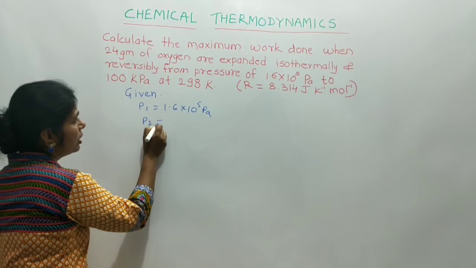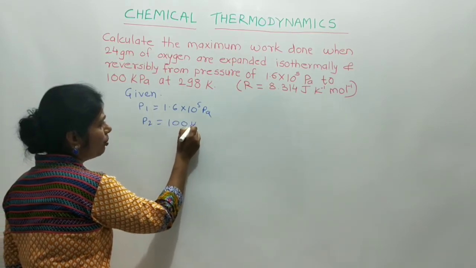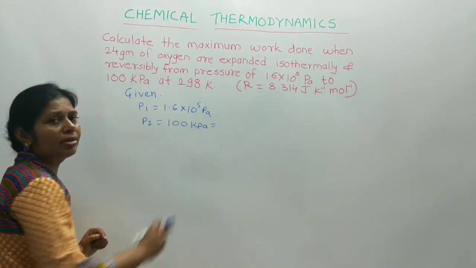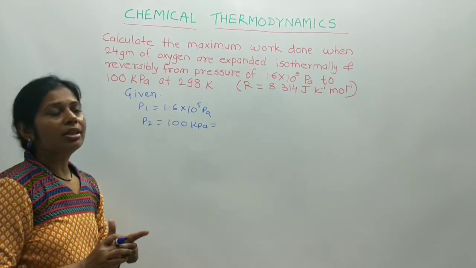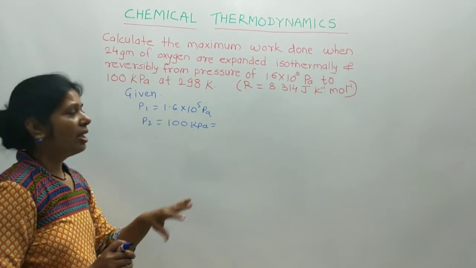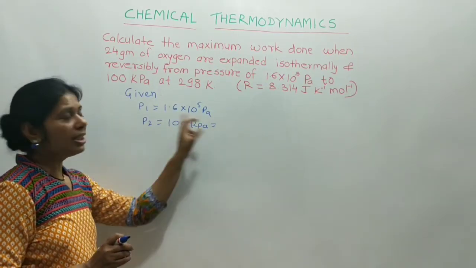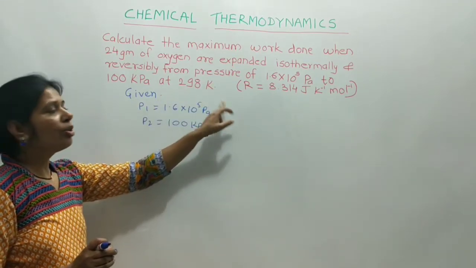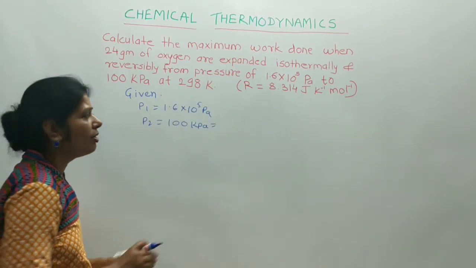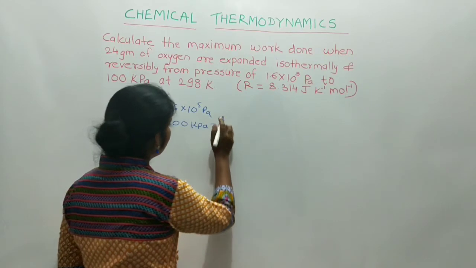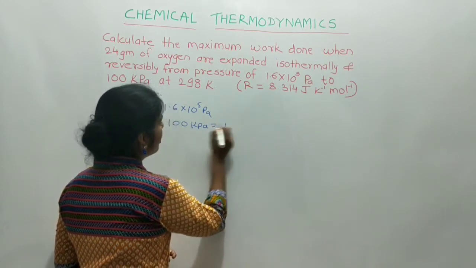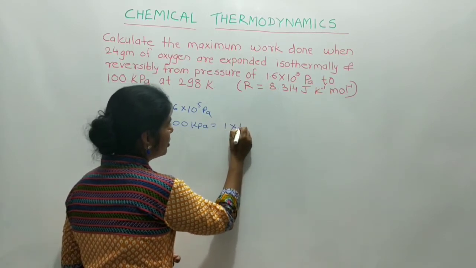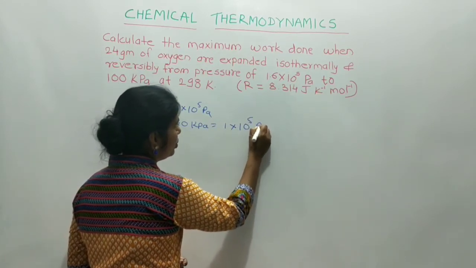P2 is equal to 100 kilopascal. Both should have the same unit, so we can convert P2 into pascal, or P1 into kilopascal. Any one of the conversions can be done. Therefore we convert P2 into pascal, and it becomes 1 into 10 raised to 5 pascal.